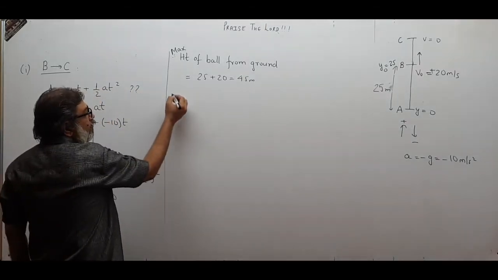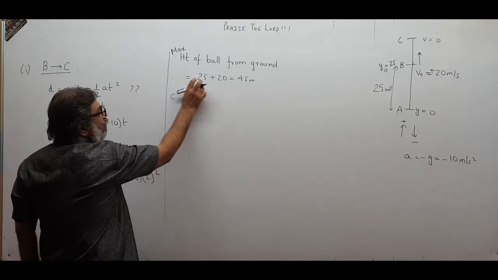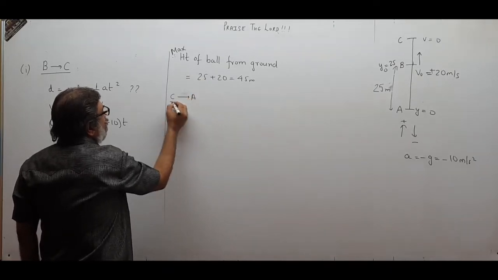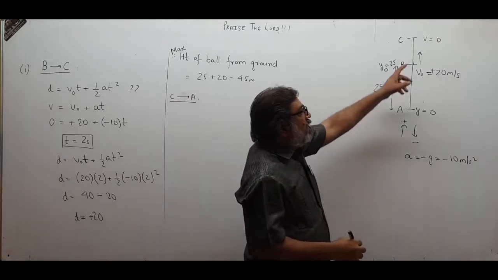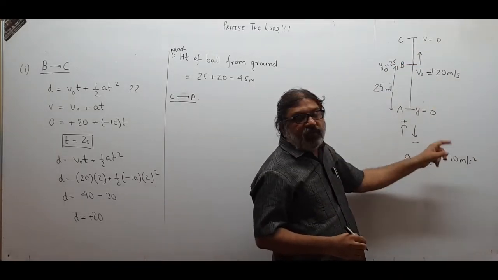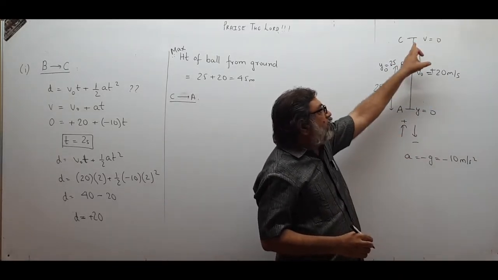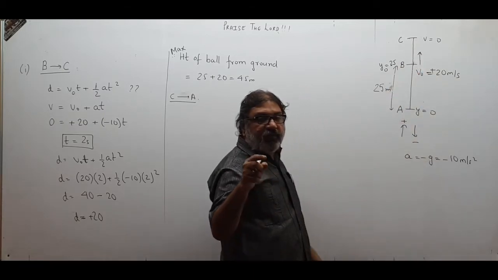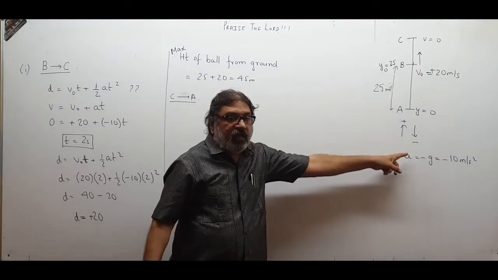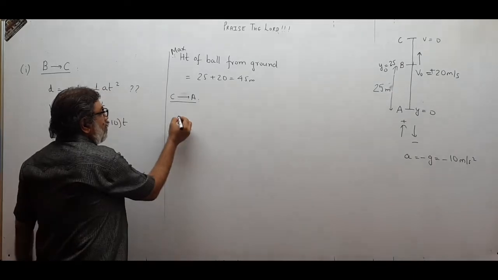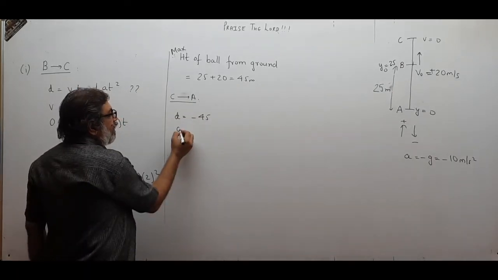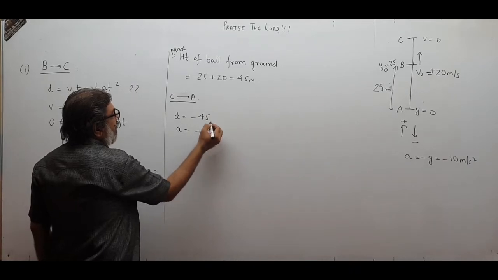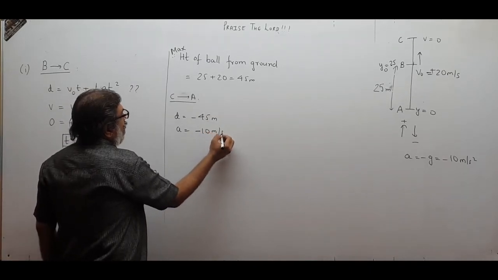Now I come to C to A. Now children, remember, from here it has to come down, a displacement of 45 meter, because this is 20 and 25. Displacement will be in the downward direction, and downward is minus, so displacement will be minus 45. Acceleration will be minus 10. Of course you can put the units.